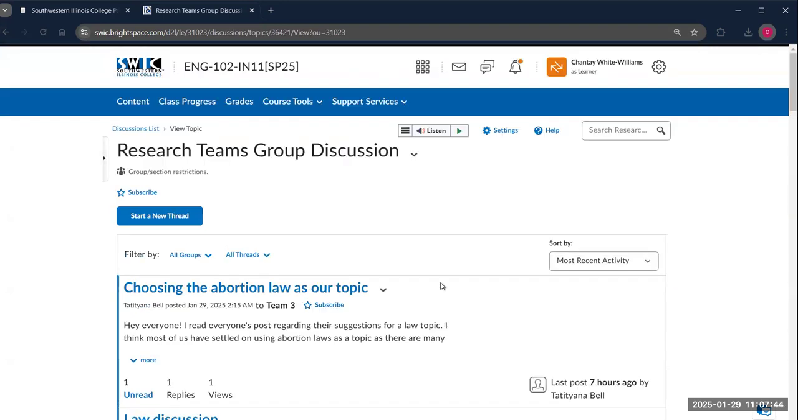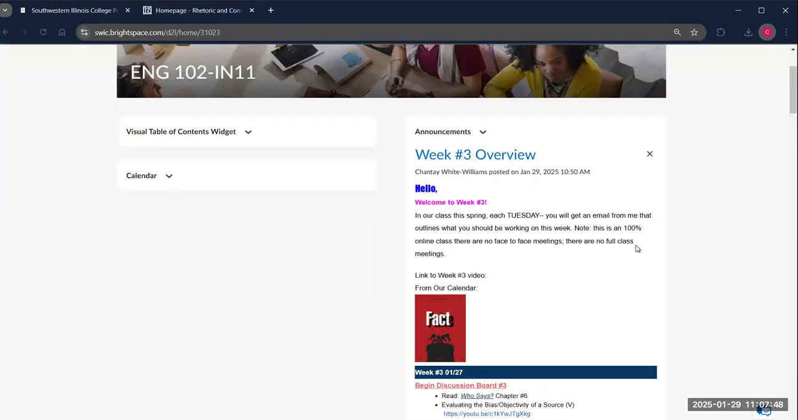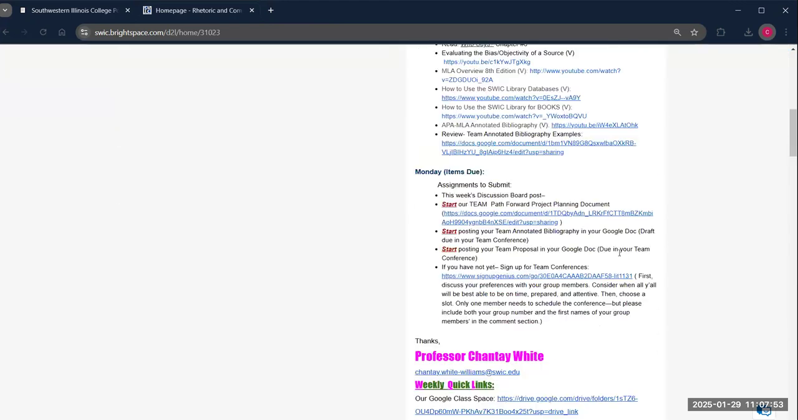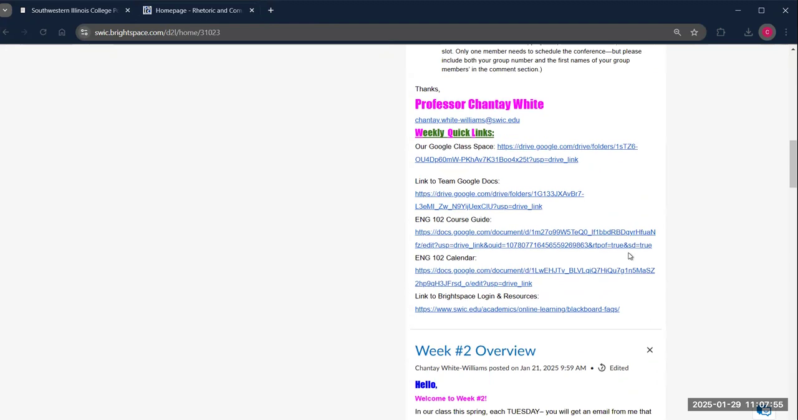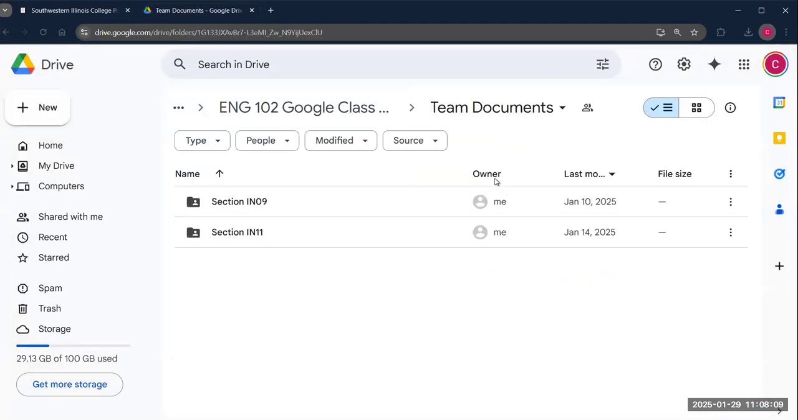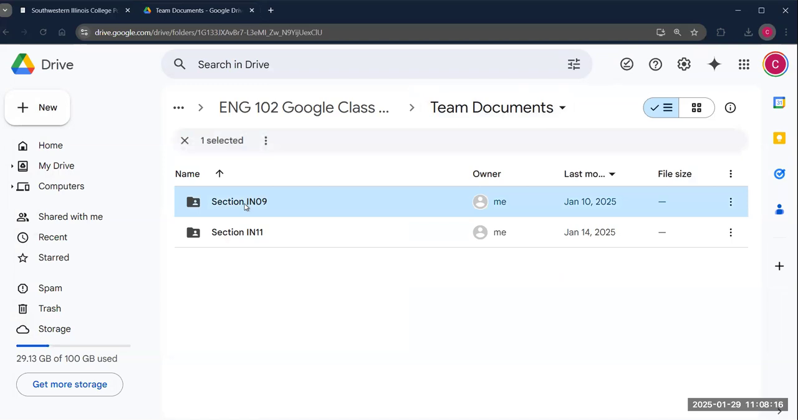Other groups have primarily used just our Google Class Space documents. So you see, I went back to the home page. At the end of each of our announcements are our quick links, right? You can go to our Google Class Space. You can look at our course guide or our calendar. Right now, I'm going to click the link that says Team Google Documents. You first have to decide what section that you are in, but we're in week 3, so I'm hoping you know what section you're enrolled in.